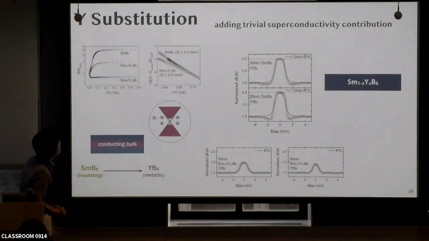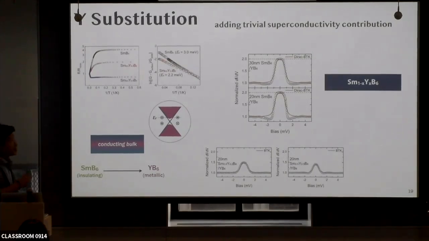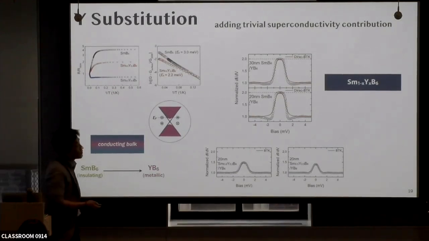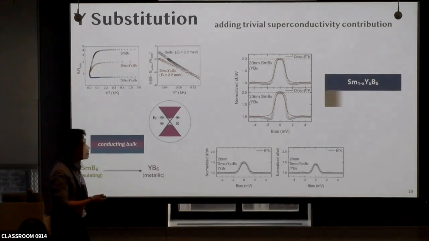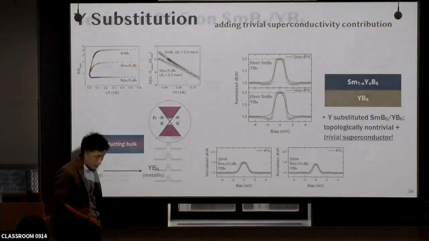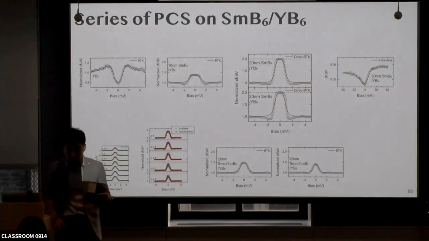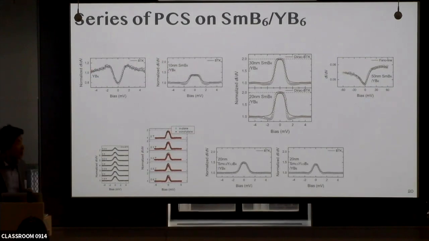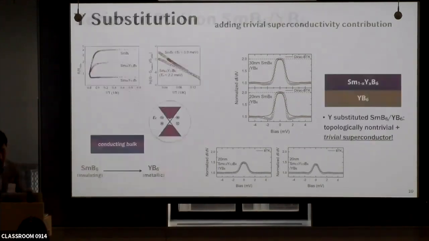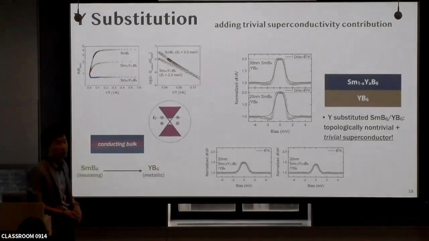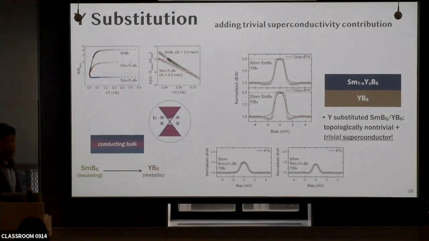So we put in the yttrium, and with increasing yttrium concentration in the samarium hexaboride, the resistance decreases and it becomes completely metallic. Then we fabricated yttrium substituted samarium hexaboride on yttrium hexaboride to make the superconducting states. Now if we measure the point contact spectrum on the yttrium substituted samarium hexaboride, because the bulk is conducting, the proximity induced superconductivity is a kind of mixture of topologically trivial and topologically non-trivial superconductor. So this is the reason why we can see the perfect Andreev reflection.